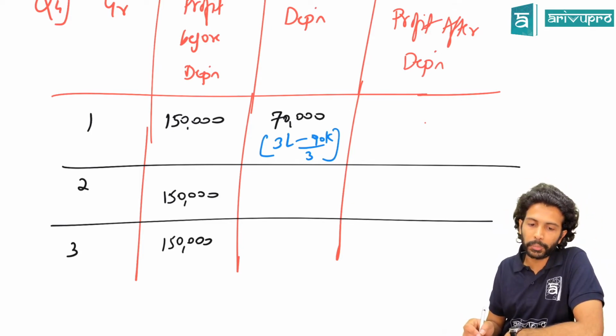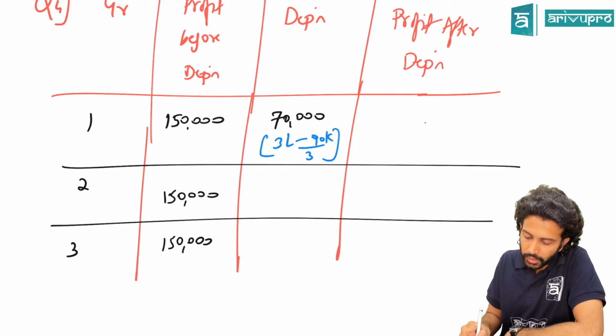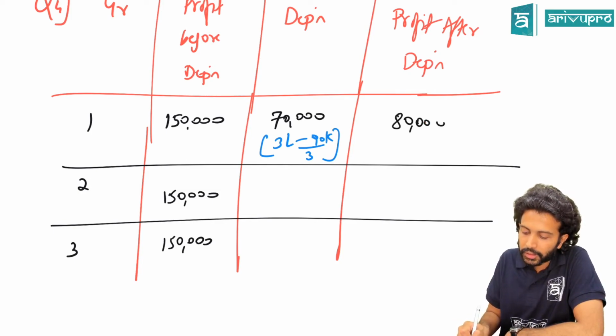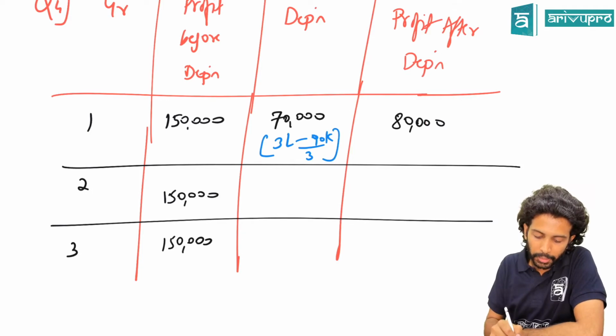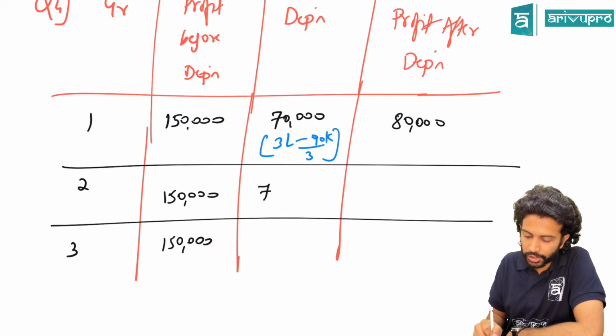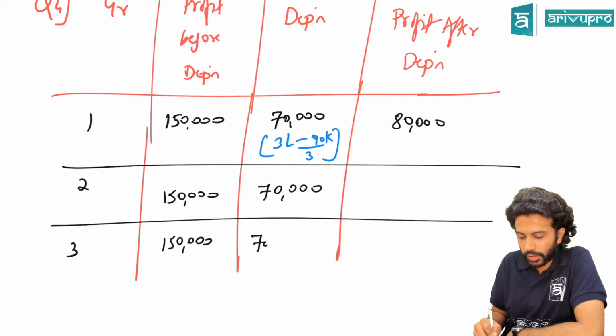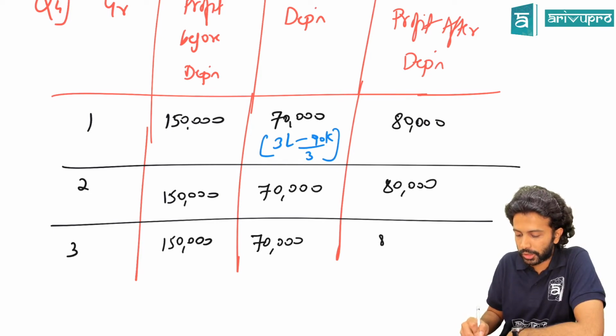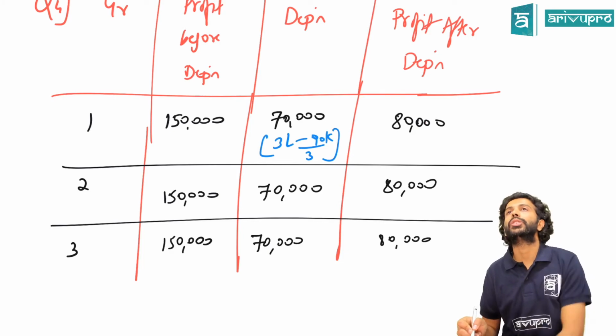That means for your profit after depreciation, do you have to deduct depreciation or add it back? Deduct, which will be 80,000. It's the straight line method of depreciation, so will depreciation change? For all 3 years it will be 70,000 only. That means profit after depreciation for all 3 years is also 80,000 only.